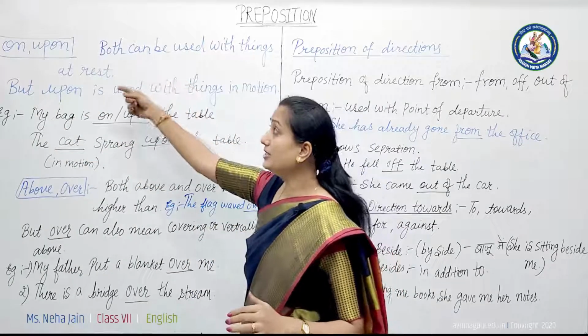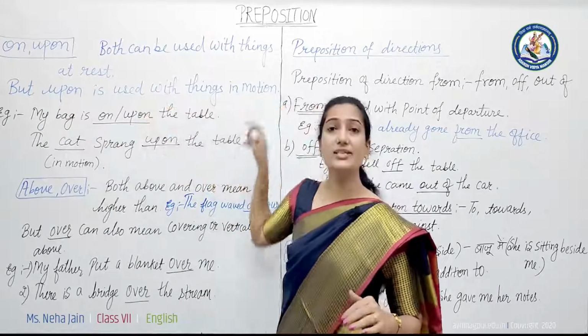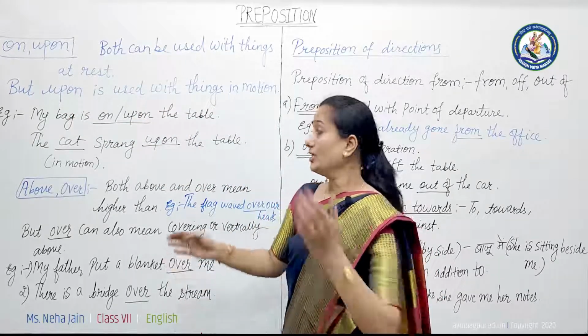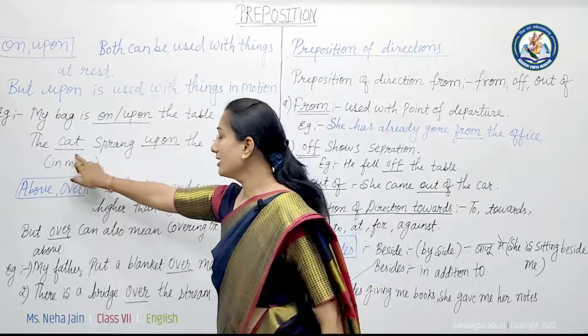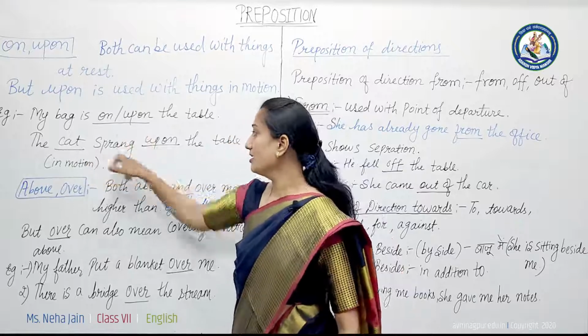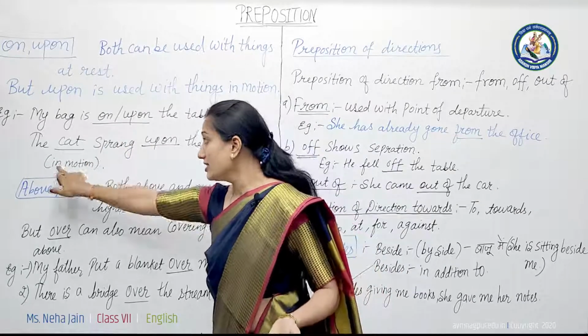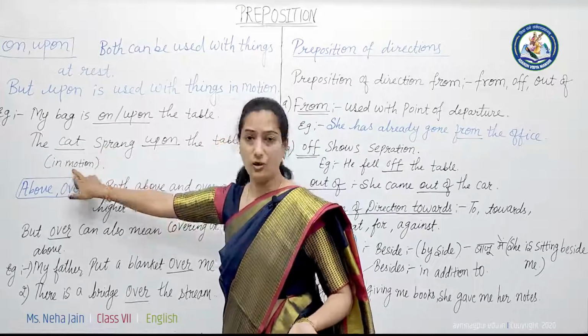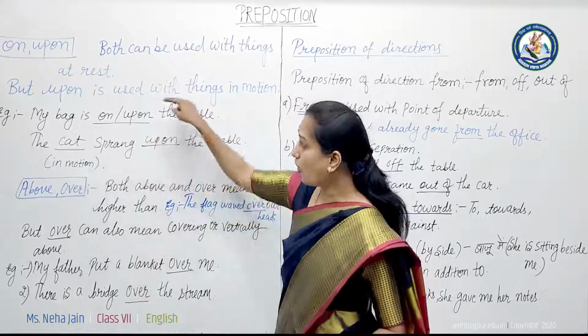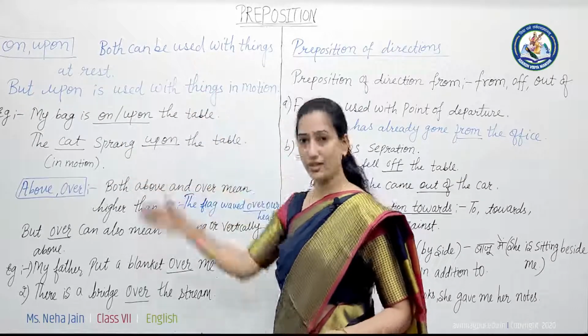But upon is used when we talk about things in motion. So let's have an example. The cat sprang upon the table. Here you can see the action, that is sprang. This cat is in motion, so you cannot use on. You can use: the cat sprang upon the table.